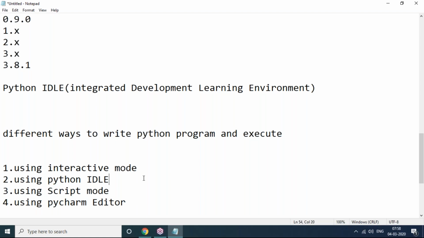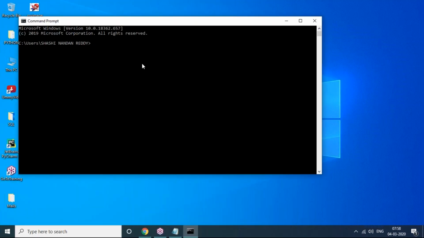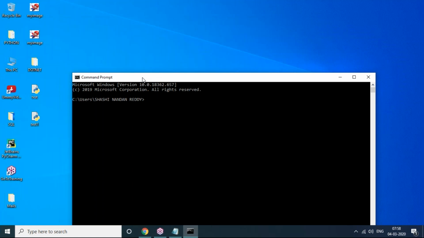Sir, my Notepad code is in a file on the desktop, but I don't want to run it through Python IDLE. Is it possible with the command prompt? Yes, why not, it is possible. Let's go with the command prompt. It is the normal Windows command prompt. But where is my file present, sir? On the desktop, so you have to move to the desktop location. cd space desktop. cd means change directory. Then press enter. Right now you are on the desktop, sir.